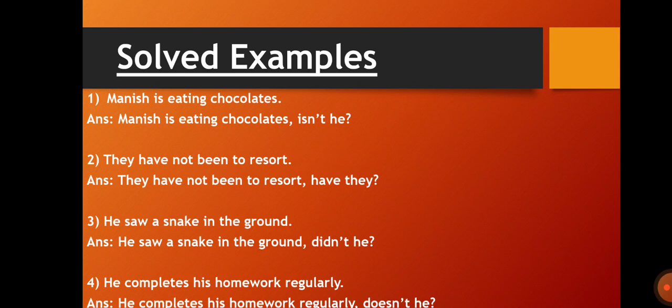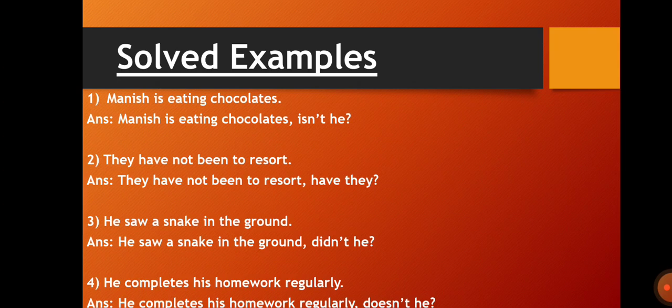Now next question, they have not been to the resort. So what will come? They have not been to the resort. Have not is a negative, so the question tag will become positive. Have they? Question mark. Third sentence, he saw a snake in the ground.